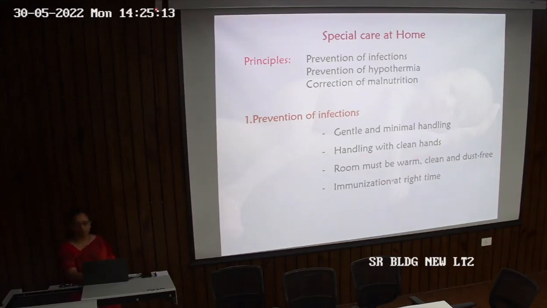The room must be warm so that we can avoid hypothermia in the child. It should be clean and dust free so that the child doesn't get any infections, and we should give the child immunization at the right time. We should not delay the immunization if the child is low birth weight, because in that condition the child needs more protection. So we need to give him the proper immunization at the right time.